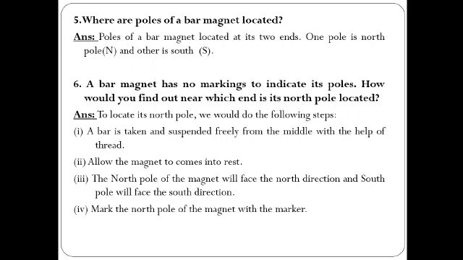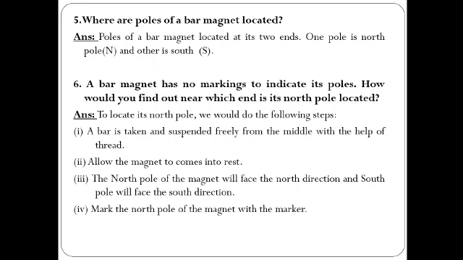You can do it another way also. Just take another bar magnet which has the indication of north pole and south pole. Now keep these two magnets together. If both magnets move away, then those are the respective similar poles.